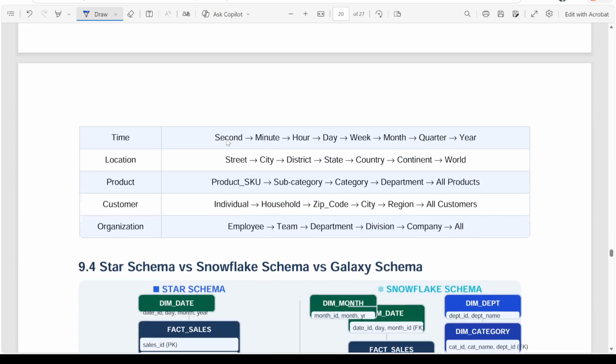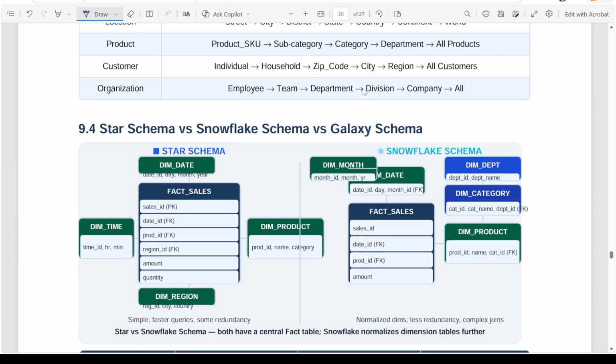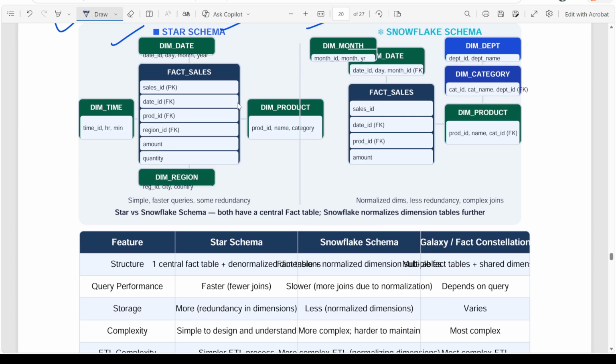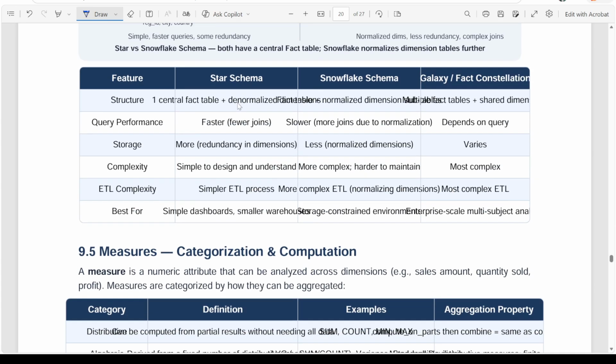Okay, and then different schemas, how we keep that data and how we process it: star schema, snowflake schema, galaxy schema. There are various ways we use this. How we keep track of large archival information and how we use it.